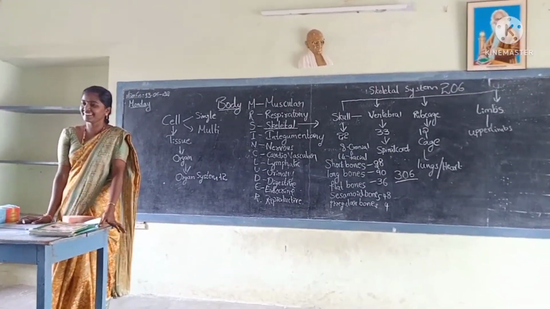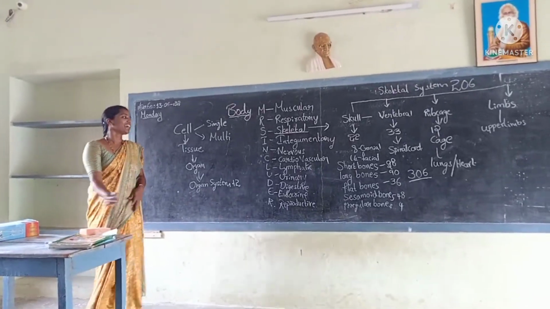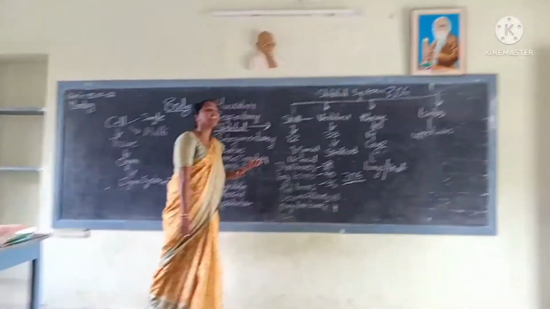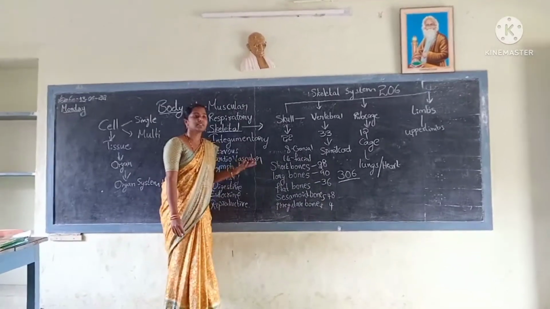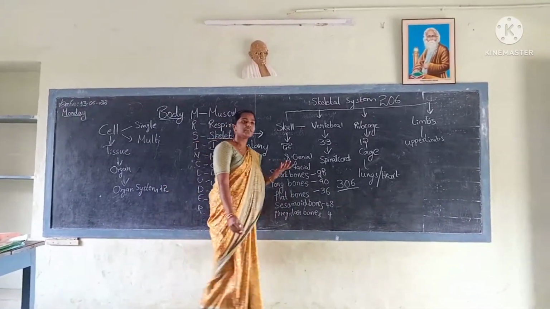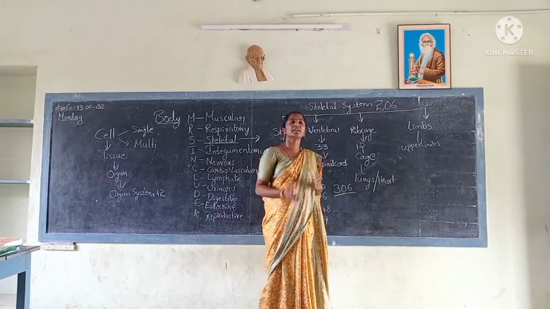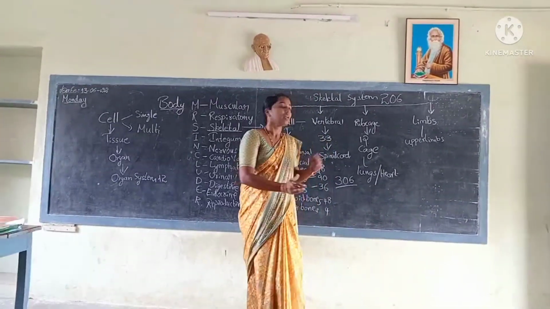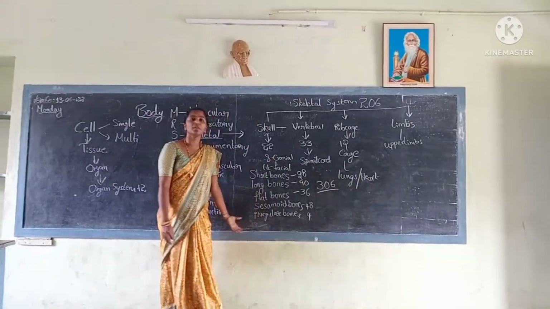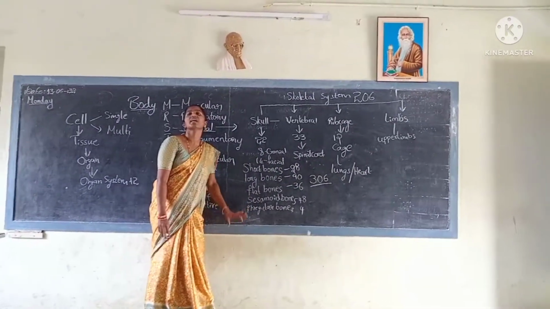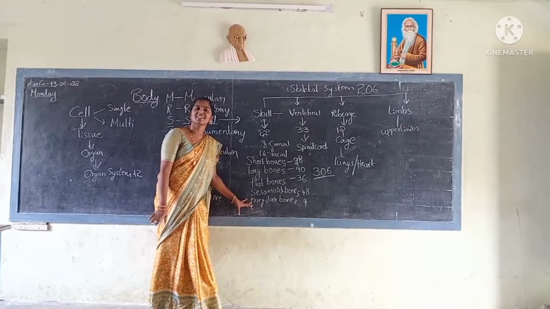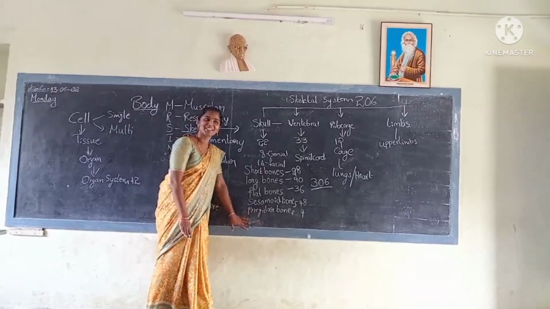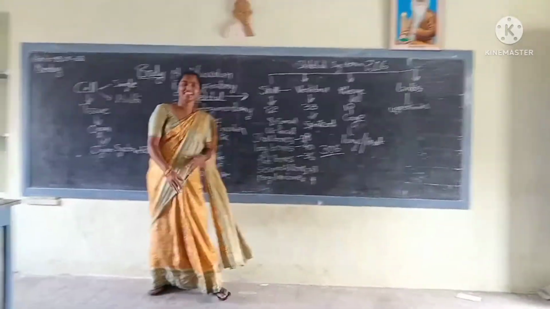Babies have 306 bones. After the adult stage, the bones interlock together and form a single long bone. That reduces to 206 bones. An adult human body consists of 206 bones. Is it clear? Yes.